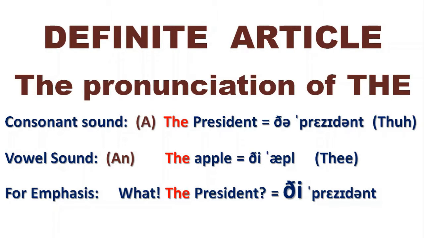The president? It's an emphasis. Usually when asking a question, is it the president? Now, it's exactly the same pronunciation as the apple, but it's much longer and stronger. We use it with much more force. So that's why I've written it in capital letters with a capital the. What, the president? It's the same sound as the apple, it's just longer and stronger.